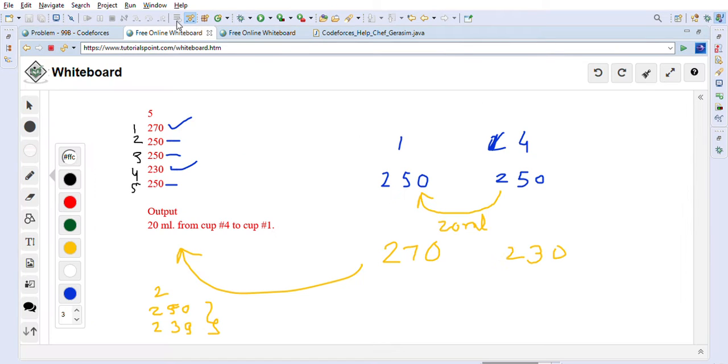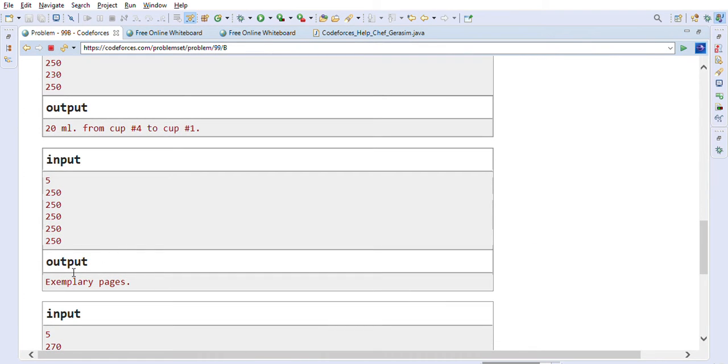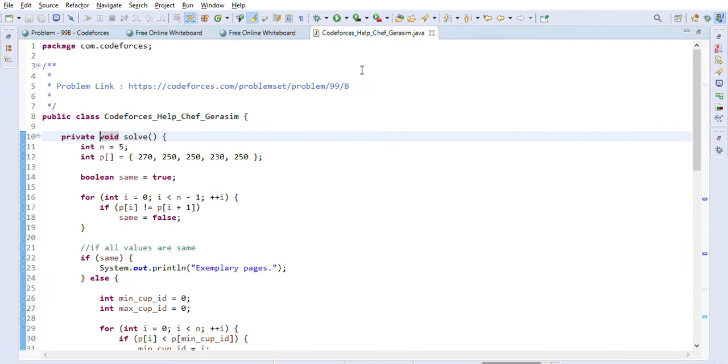Let's take a look at the first scenario. As I already mentioned, first we will go through all these inputs that are given to us, and we will check if all values are the same. Let's say for example all values are 250. Then it is a straightforward case. If all are the same, we just output exemplary pages. Let's take a look into the solution at the same time, so it will be clear for you.